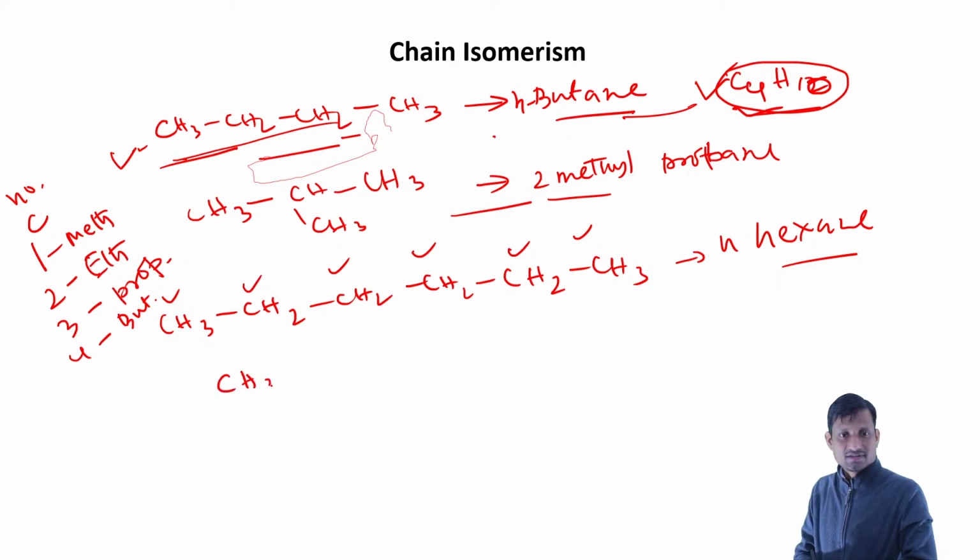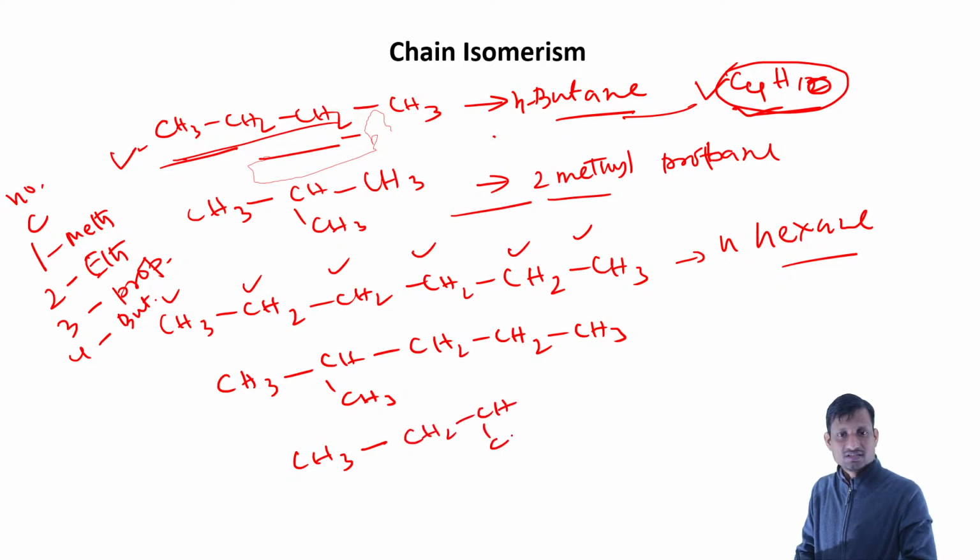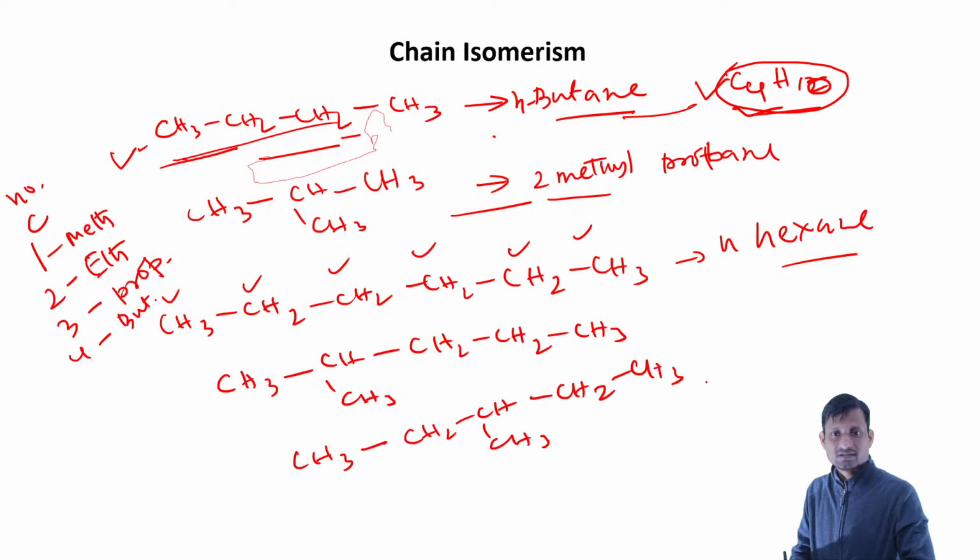Now we can have substitutions like this: CH3 CH2 CH2 CH3. This is one, and another is possible like this: CH3, CH2, CH3, then CH2, CH3. This is another. And we can have another like CH3, CH3, CH.